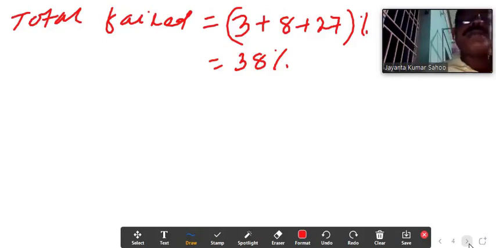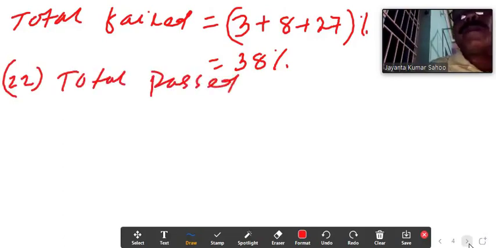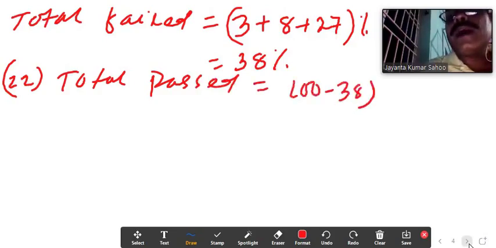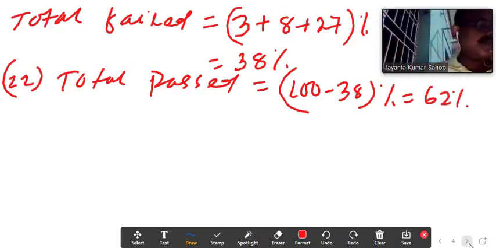Then in B2I, it is given to find out the total passed. Total passed equal to 100 minus 38%, which comes to 62%.